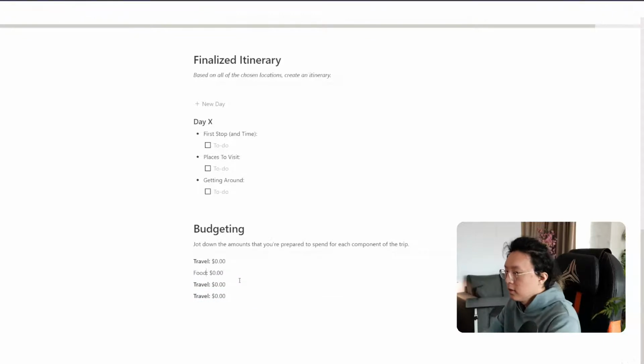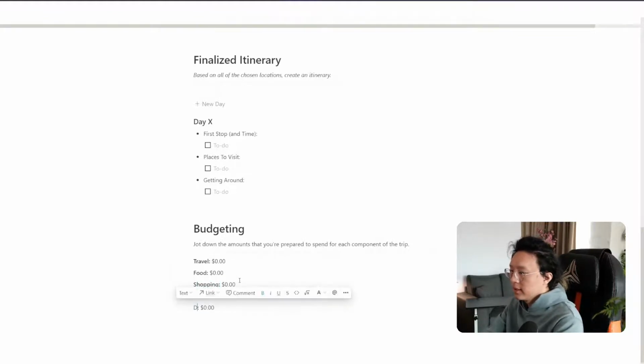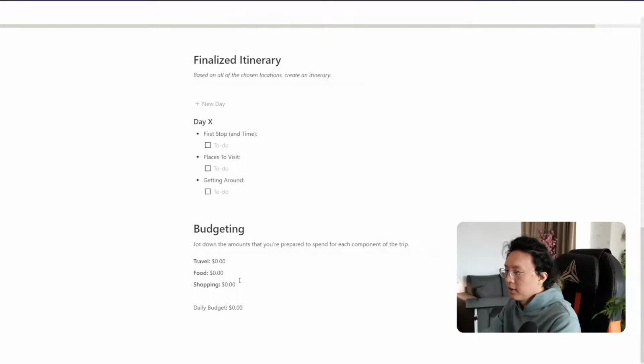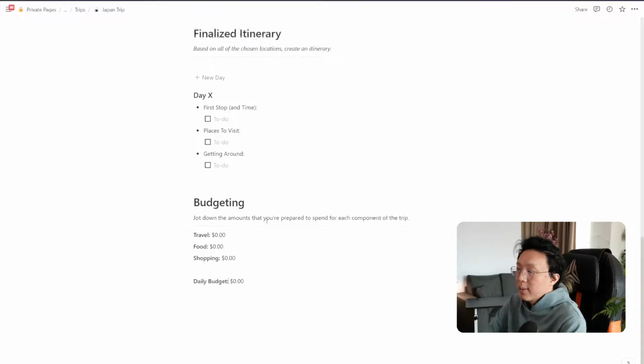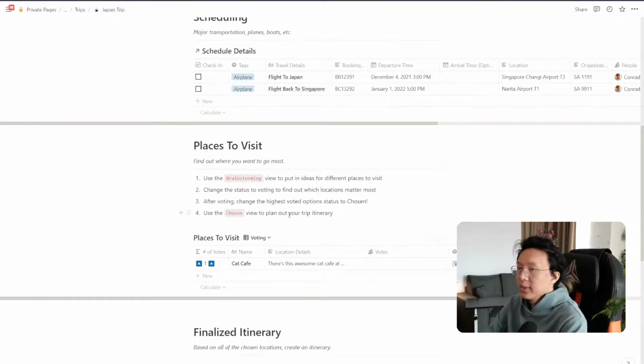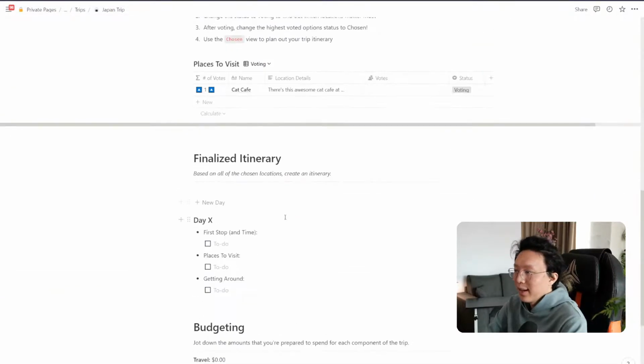So food, shopping, and then we can say daily budget as well. Okay, so it makes it super easy for you to just really keep an eye out on how much you're budgeting, and this is a really simple way for you to keep track of that.